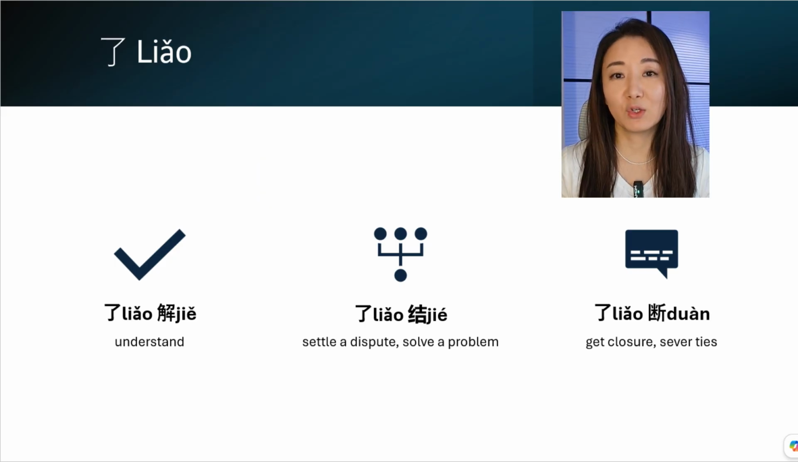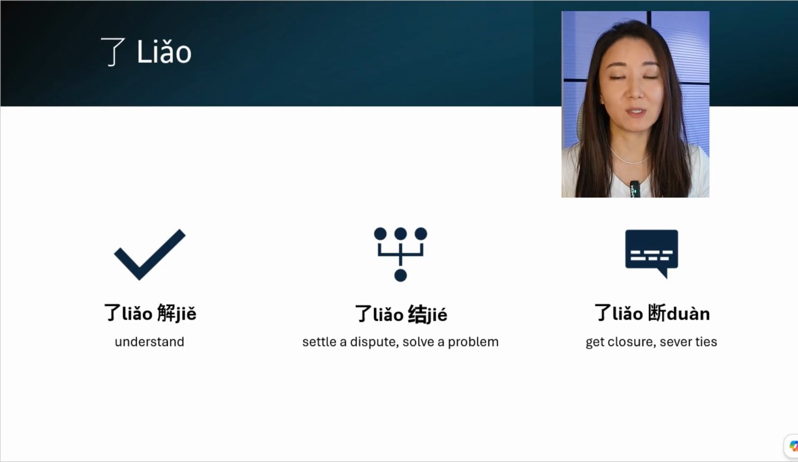了断 means get closure for something or sever ties. It's usually focused more on the emotional side of things. For example, 她终于下定决心要跟他做一个了断了. She finally made the decision to sever ties with him. Usually when we use 了断, we mean end the relationship with something or put an end to something. It's more focused on emotions rather than focused on completing a task.